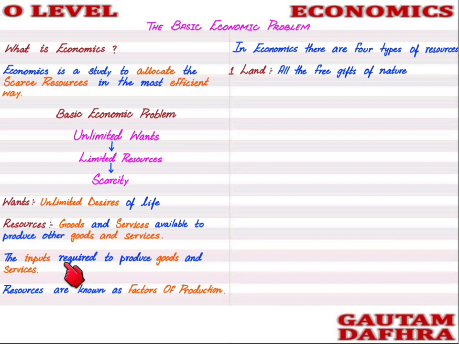It can be used as an input to produce goods and services. So that will be known as land. Land is anything which is given by nature as a free gift and can be used to produce goods and services.